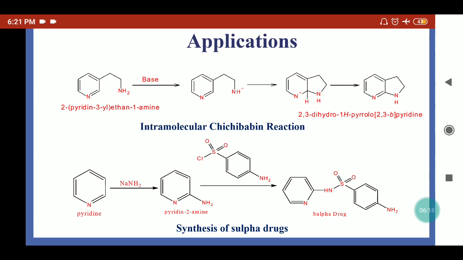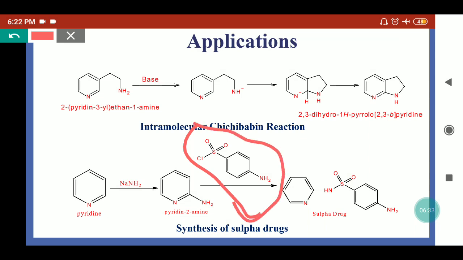In the next step, when pyridine is treated with sodamide, it can convert into 2-aminopyridine, which can be further treated with a group having a sulfonyl chloride group. So from here, HCl will be eliminated and we will get the sulfa drugs, where the SO2NH group is present in between the two rings.